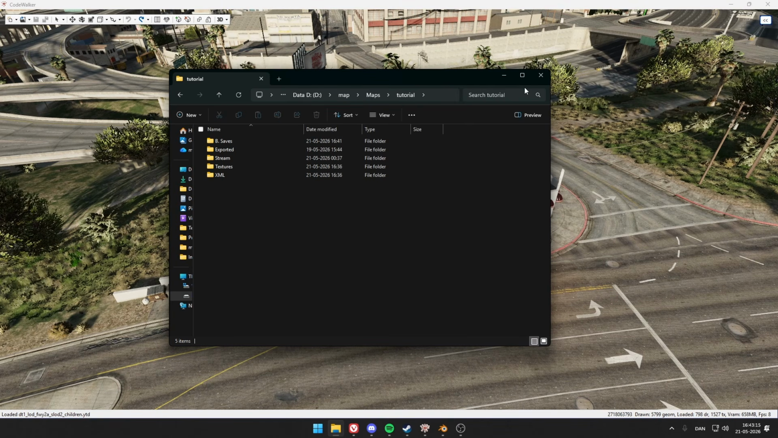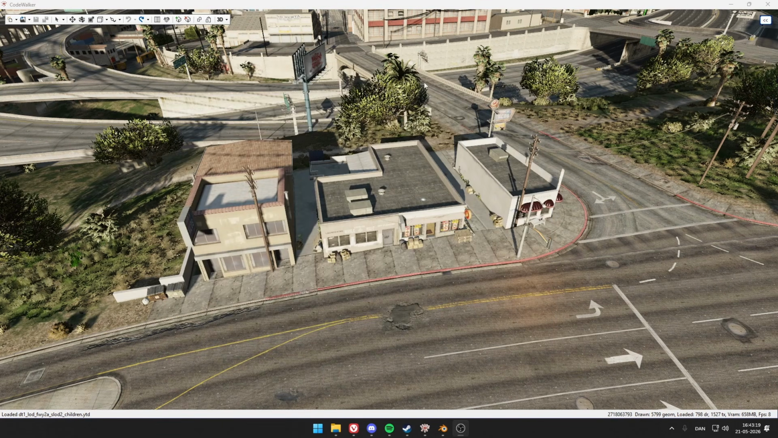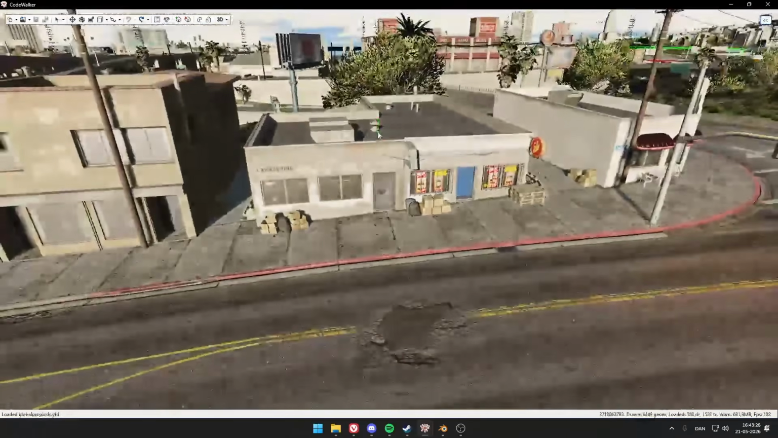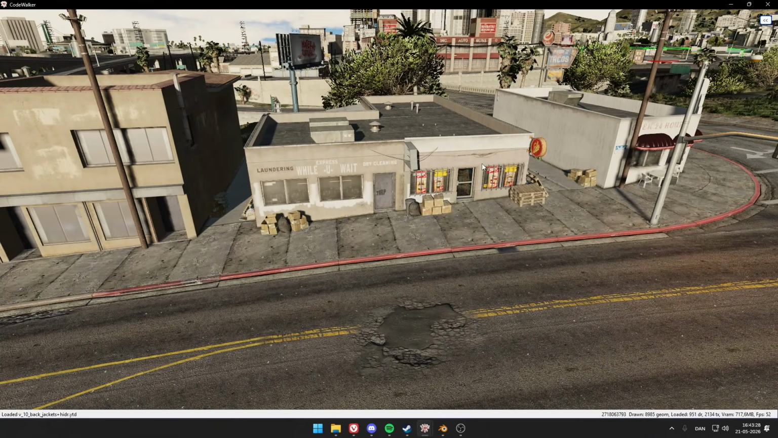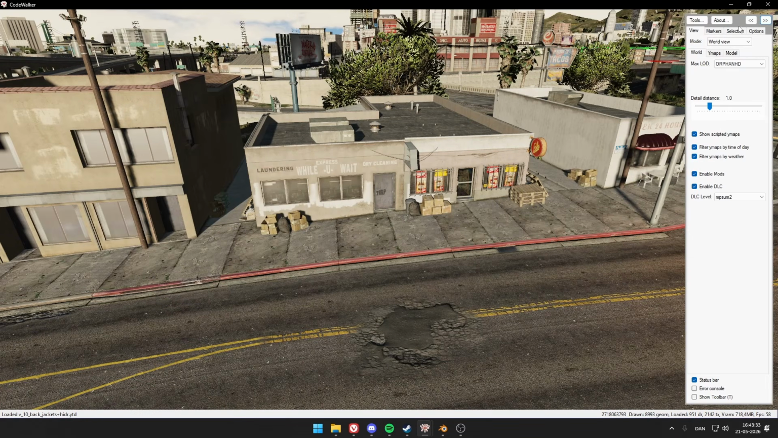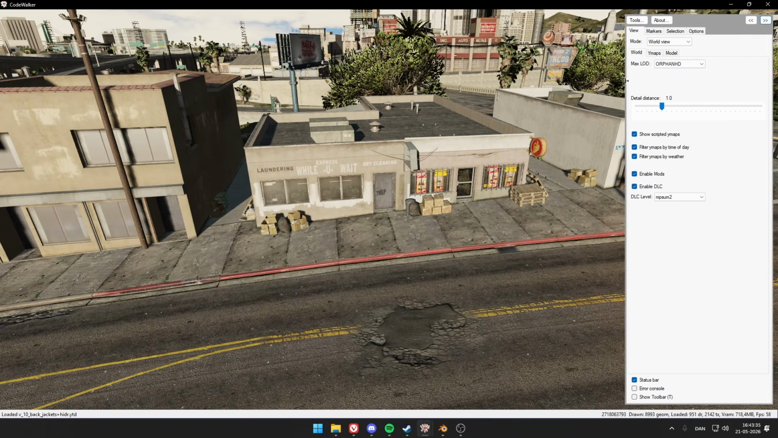Amazing. Once you have that, go ahead, boot up CodeWalker, and let's get started. So we want to find a location, of course. For this video, I have chosen this building right here. So what we want to start by doing is clicking these arrows up here. This will get out our tools and stuff like this. Go ahead and also click the keybind T because then we get these tools up here.